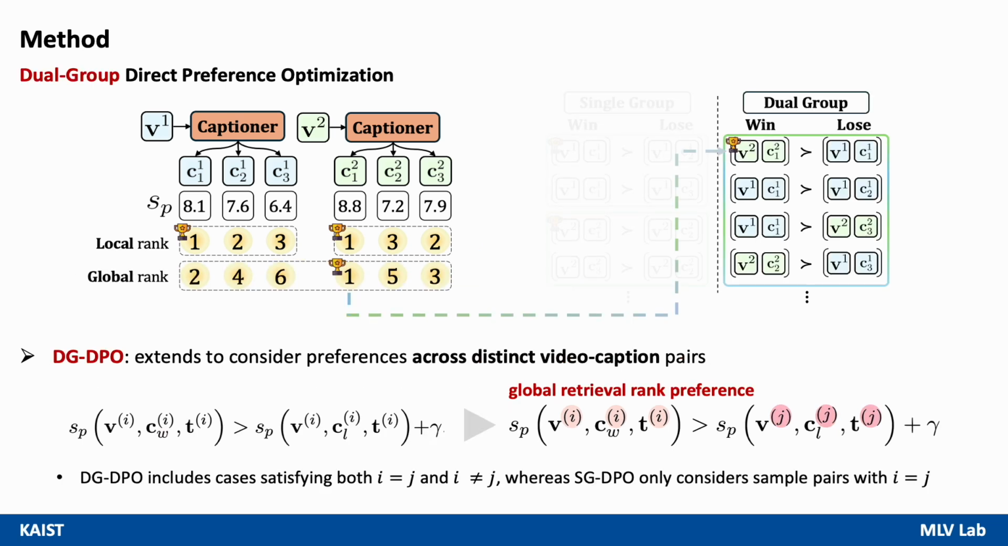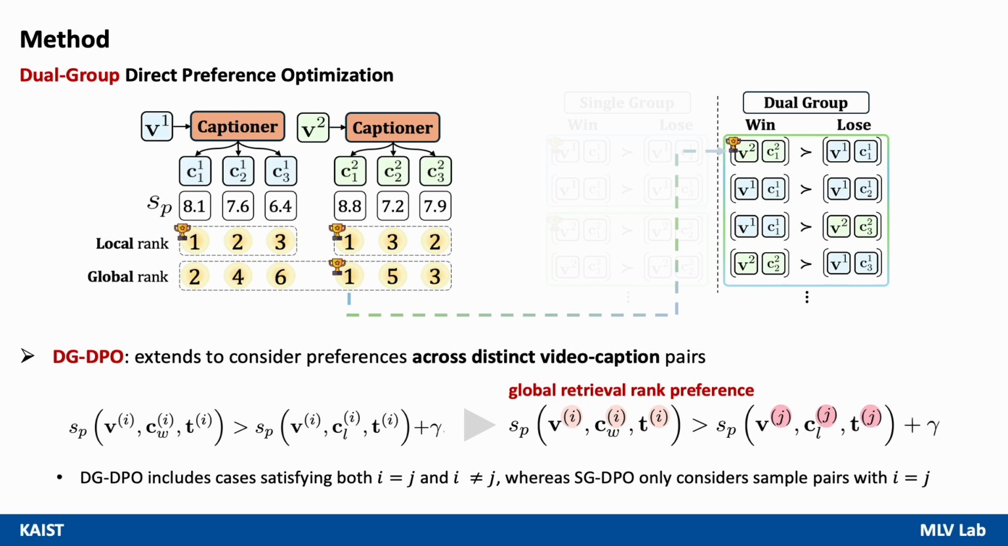Then we propose our dual group DPO, DGDPO, which builds upon SGDPO by considering preferences across distinct video-caption pairs. DGDPO leverages retrieval relevance scores across the dataset to capture global retrieval rank preferences, enabling the model to learn from both local and global ranking information. The preference pairs in DGDPO are formed from captions with different indices, denoted as i and j pairs, highlighting that the model compares captions across different videos rather than only within a single video.